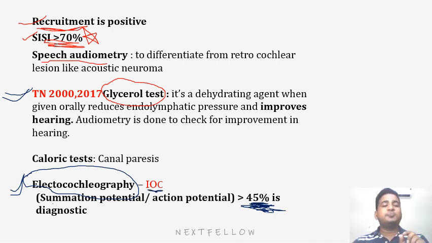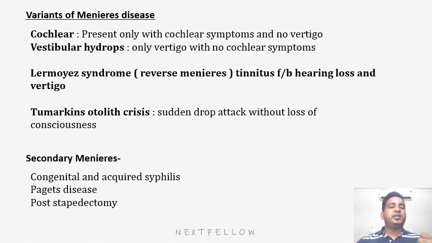Some books say that SP upon AP greater than 30% is diagnostic. The more correct answer is 45%. If the examiner doesn't mention 45%, and it is written that SP upon AP is greater than 30% diagnostic, then also it is correct. Firstly, can we detect Meniere's disease by CT scan? Yes, in high resolution CT scan, we can see certain bulging and certain changes, but not very confirmatory.